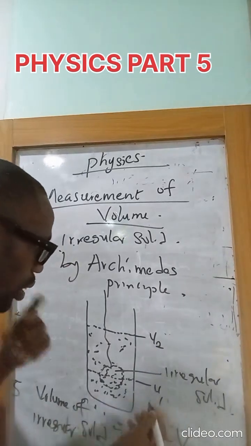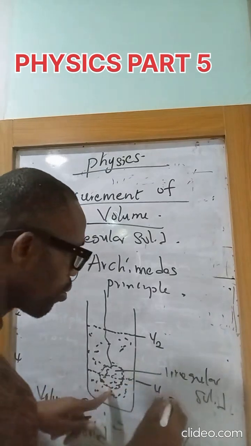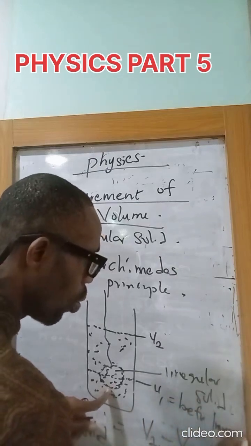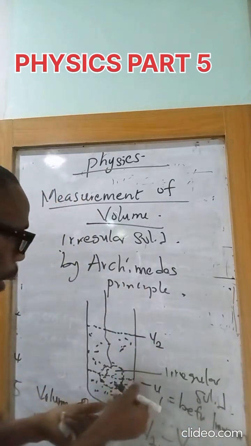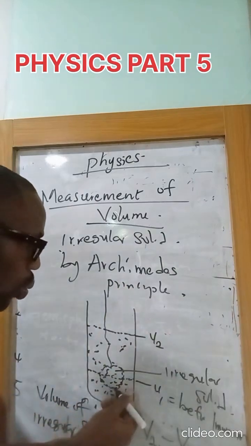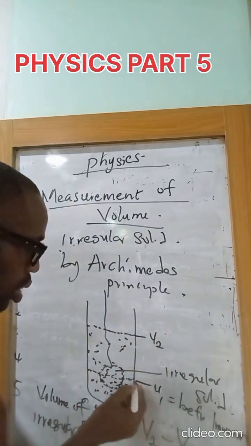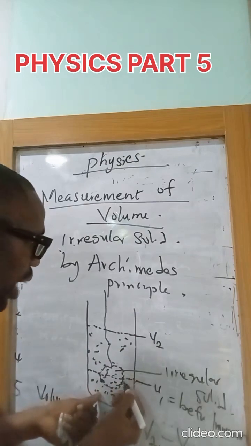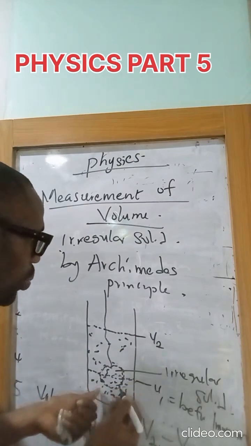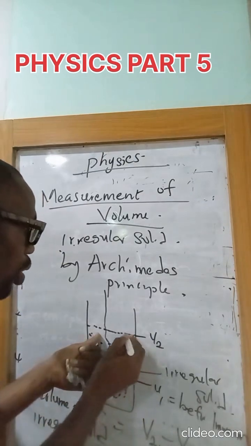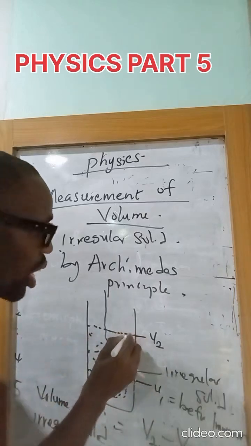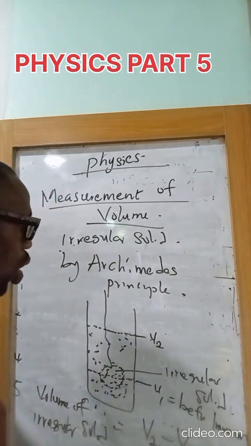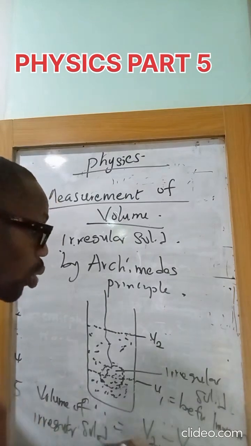V1 was the volume before immersion. Before we put the irregular solid into the water, the volume was at this initial point. But immediately we did that, there was a displacement of this fluid. The fluid was displaced by this object such that it made the volume come to this point of the water. So we now have V2. So the volume of the irregular solid will be obtained using Archimedes' principle, where the liquid is displaced.